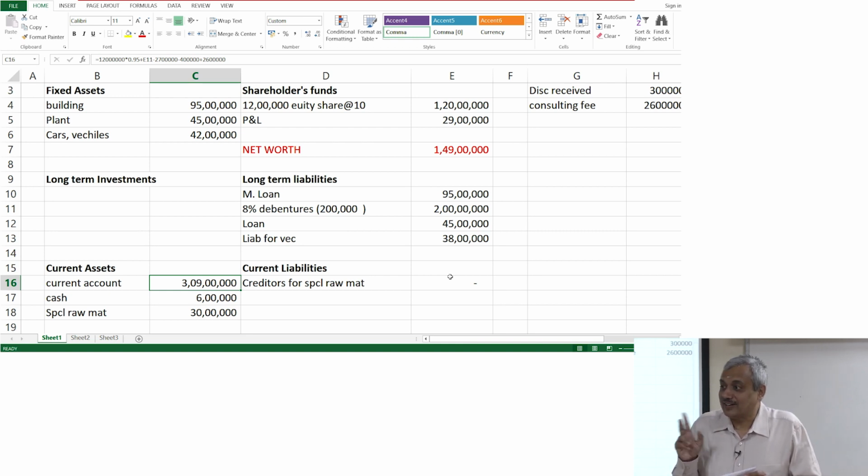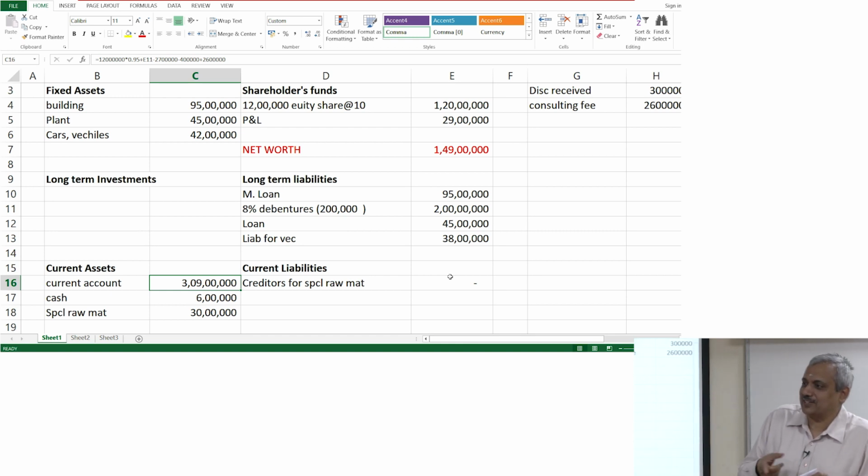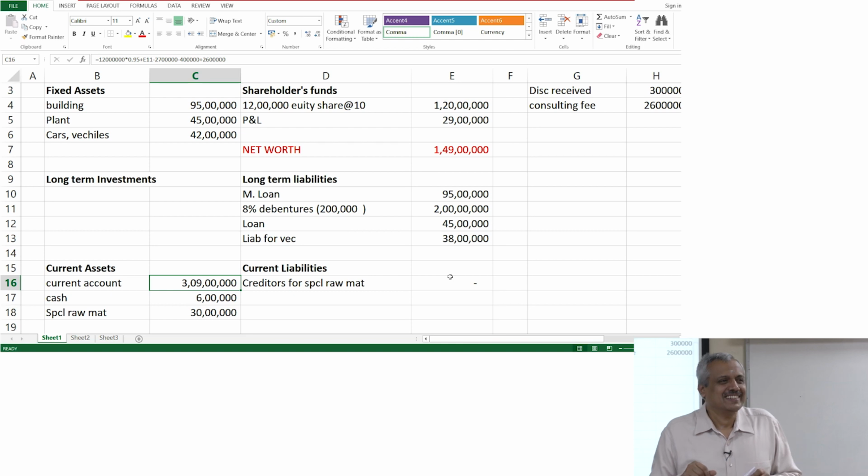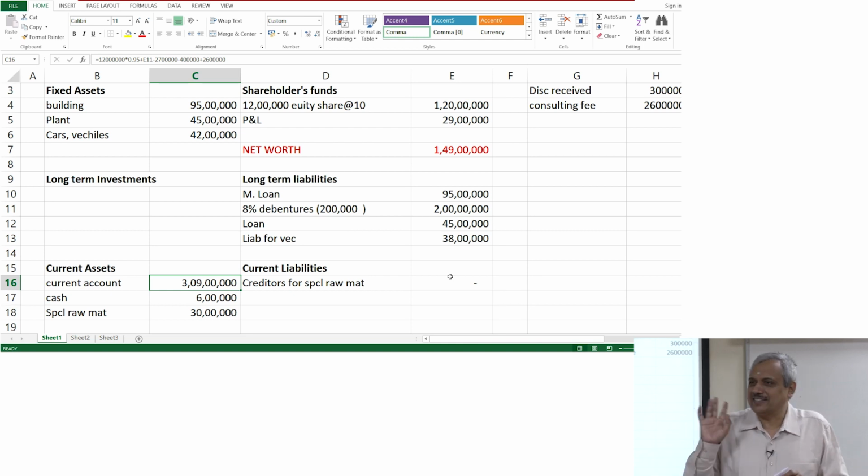Purchases in a year, 1st and 15th. So in a month 2, 23, 24, because I start only on 16th. In that year, January to December, 23 purchases are there. The total purchases for the year amounted to 1 crore 43 lakhs 98,000, whatever amount I have given out there. All purchases were of uniform value and were with a 60-day credit.